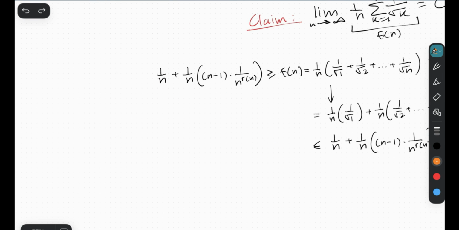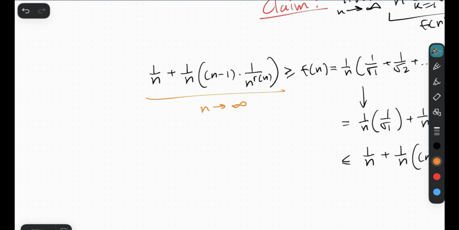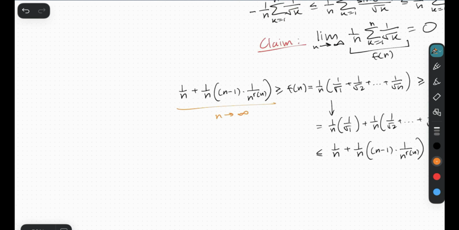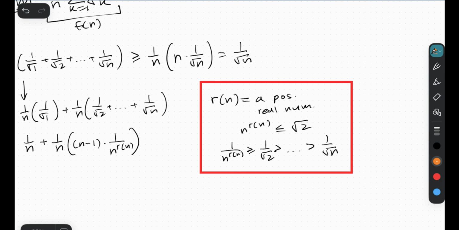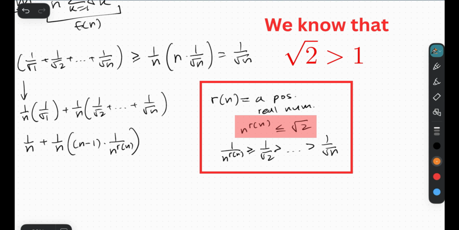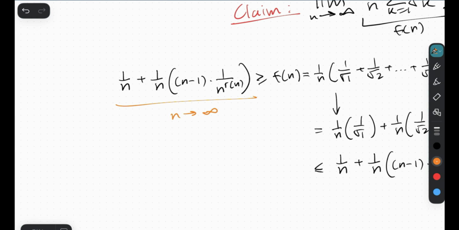Now, let's consider what happens to this expression as n approaches infinity. First of all, note that for this r of n, the way that we defined it over here, r of n just has to be such that n to the r of n is smaller or equal to root of 2. This root of 2 is definitely greater than 1. So therefore, this r of n being a positive real number, that always exists. Anyways, back to our original expression, let's consider the limit.